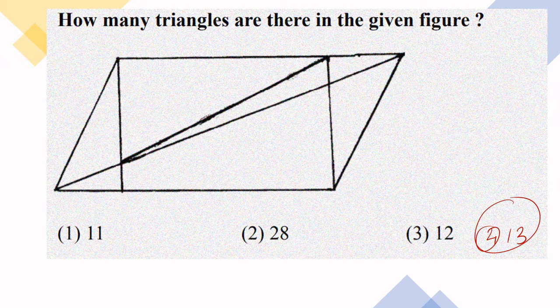I will always count the independent simple triangles. That means there is no partition, like 1, 2, 3, 4, 5, 6, 7. The peculiarity of this is that there is no other triangle inside that triangle. Then there are triangles which have another partition triangle inside. For example, these two together make a triangle here, so I will write this as 8, right? These two together are also here, I will write it as 9, correct?